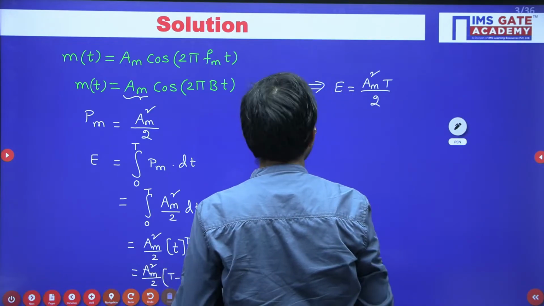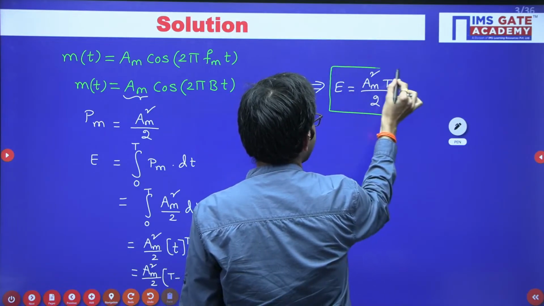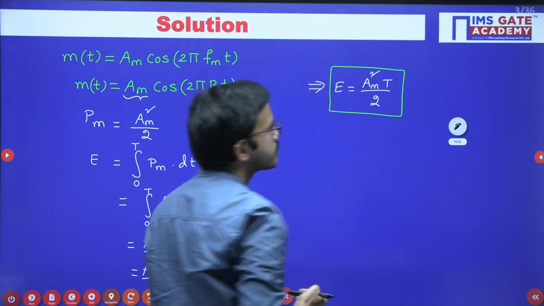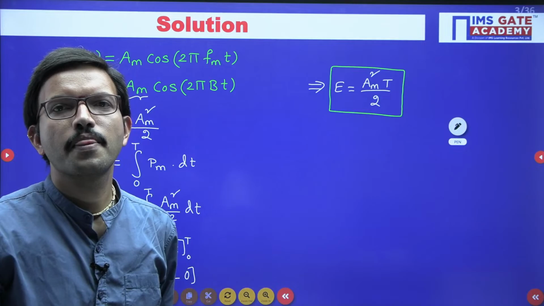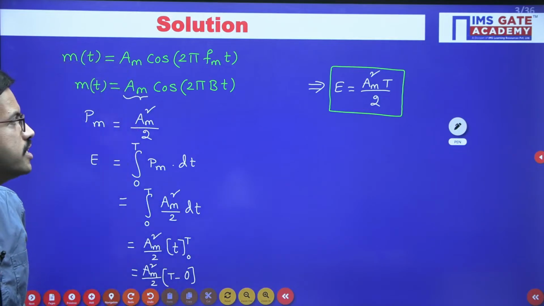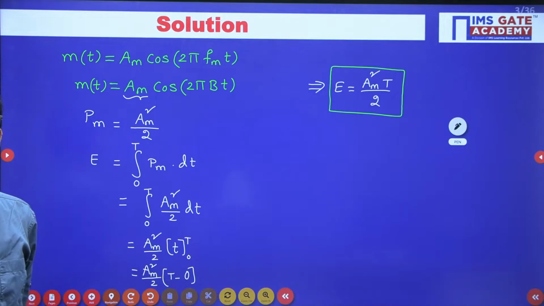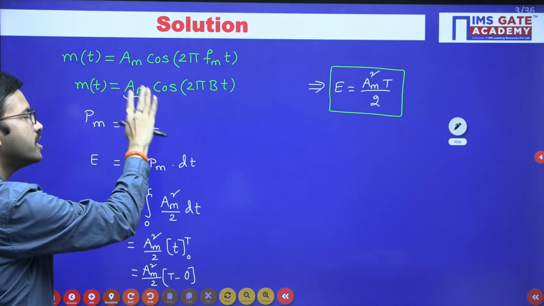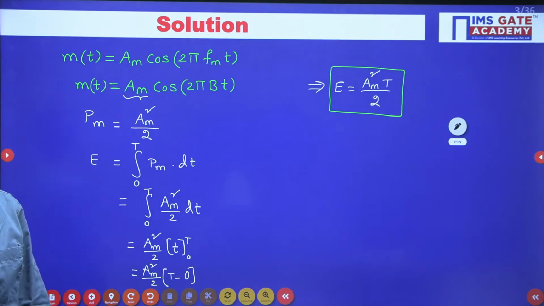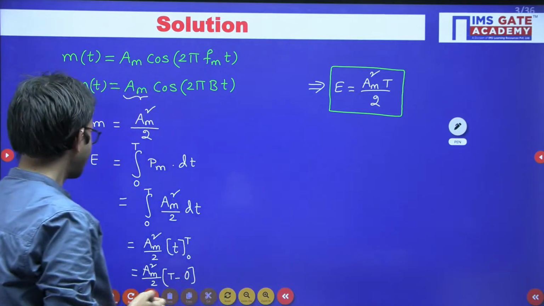Am square T divided by 2. So this is the energy of the given signal. Is it clear, Khawla? Up to this point, is it clear? For the given message signal, for the timing I have considered cos. Similarly, if you want, you can consider sine also, no problem. Okay. I hope it is clear regarding the energy of the signal.